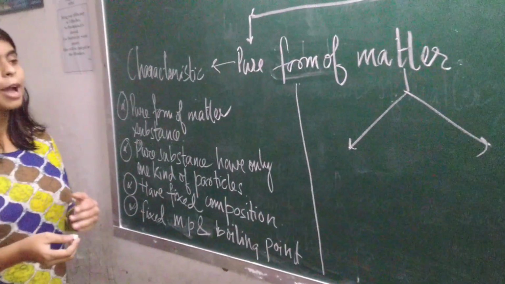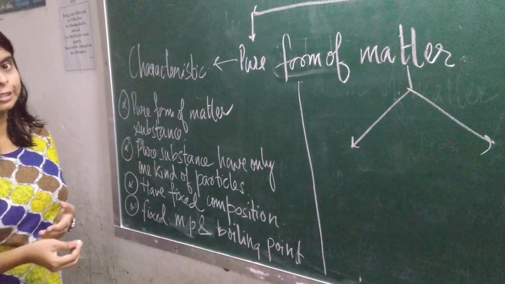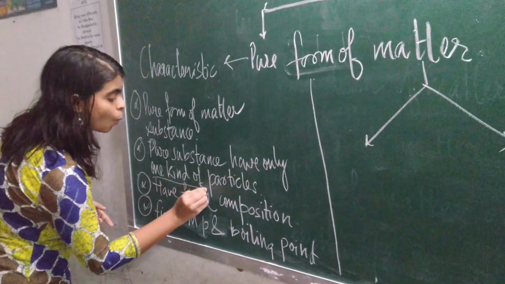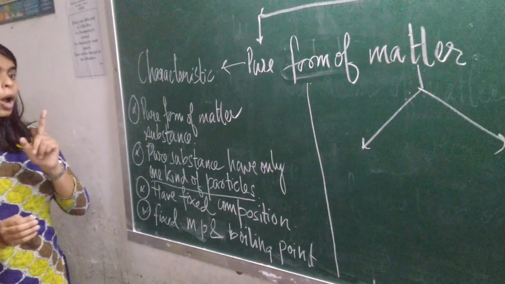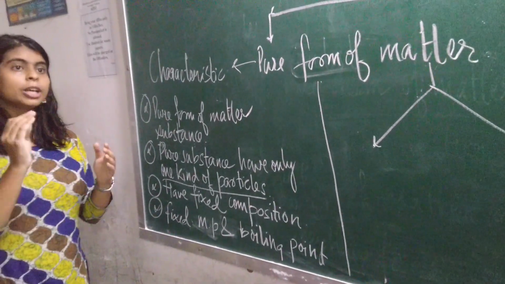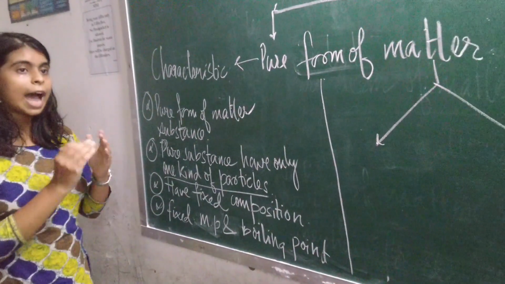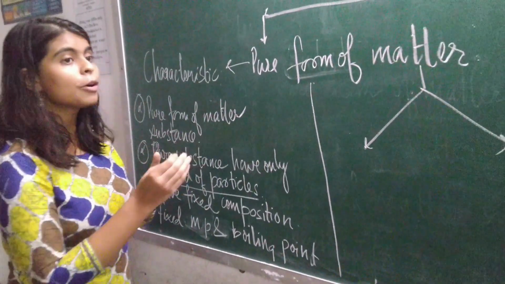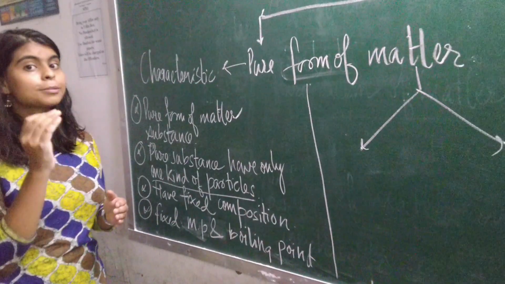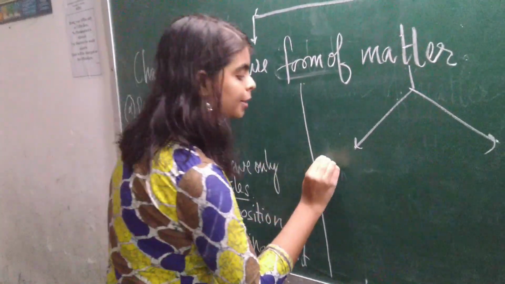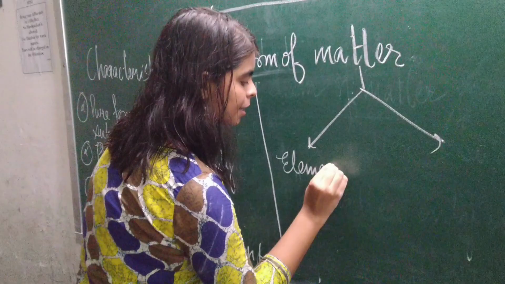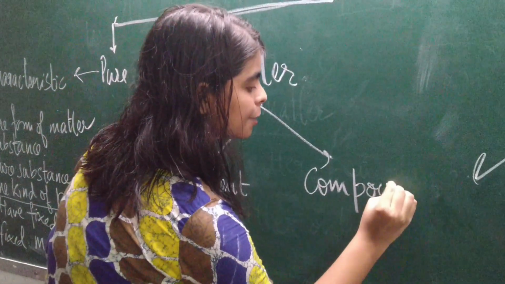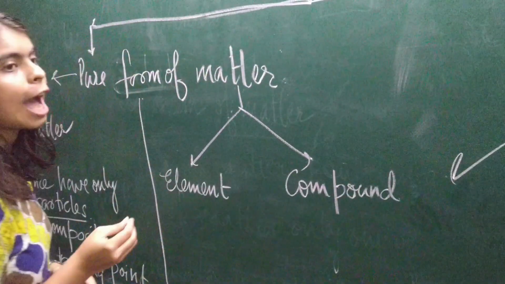And this pure form of matter is called what? Substances. And these substances contain what? Substances contain one kind of particle. Remember, only one kind of particle. For water, we will only find water. In an iron nail, we will only find iron. These substances, this pure form of matter, are of different kinds. And what are they? That is element and compound. These pure substances are classified into element and compound.